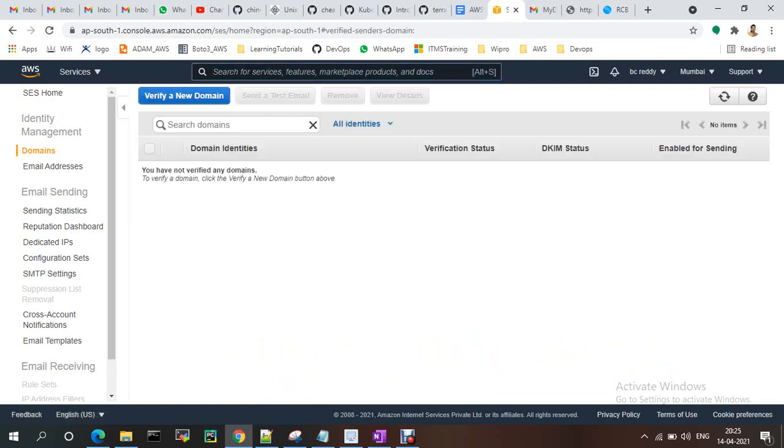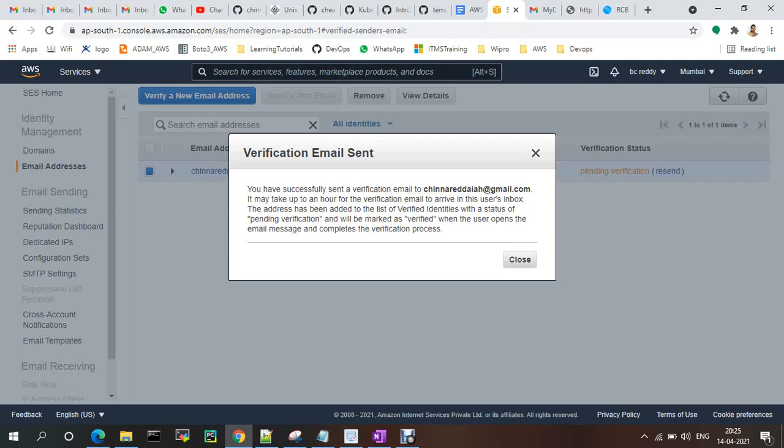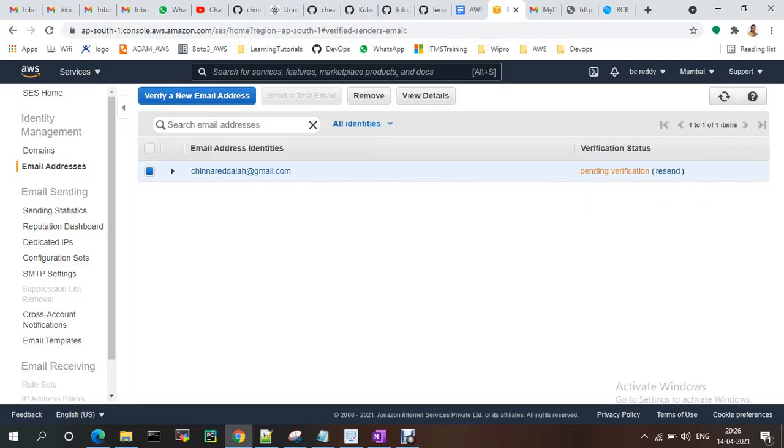Okay, suppose currently I don't have any domain name. Suppose I need to verify my domain name. Currently I don't have any valid domain name, so I'm just giving my mail ID. You would normally provide something like info at wipro.com, info at ibm.com, info at accenture.com. Okay, you just need to provide the domains. Currently I don't have anything. See, it went to the pending status.